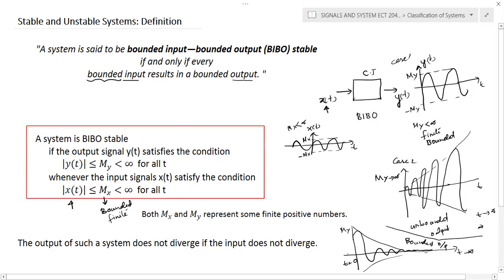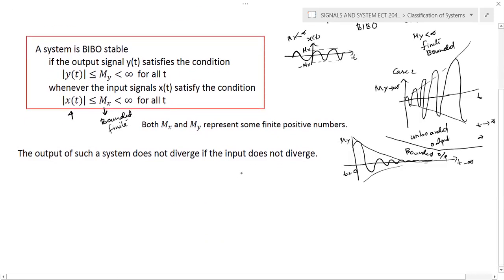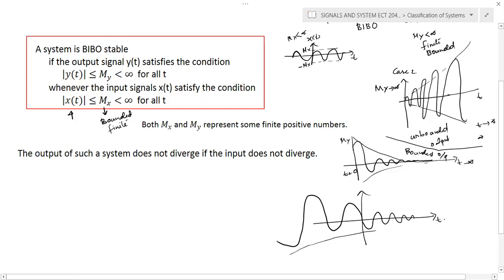But if you go in this particular direction, the negative side, again there is an unbounded state. So we can consider another possibility: for the positive values, the signal amplitude is low, but when t is tending to minus infinity, this particular waveform amplitude goes to infinity.